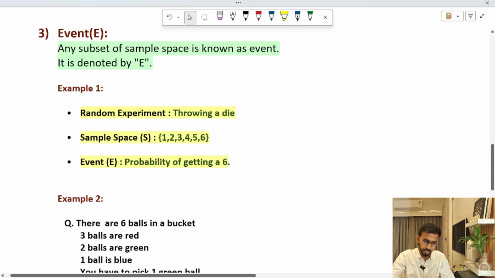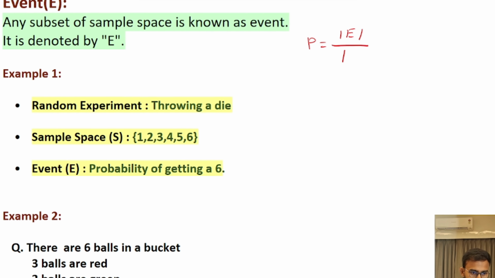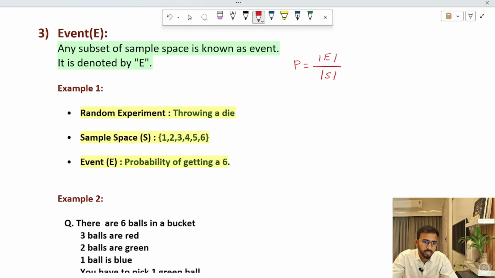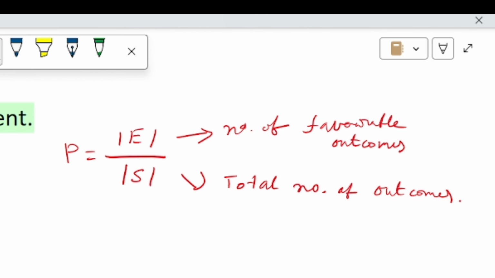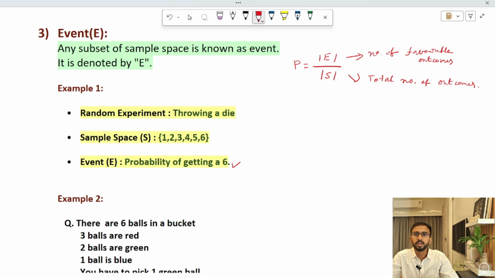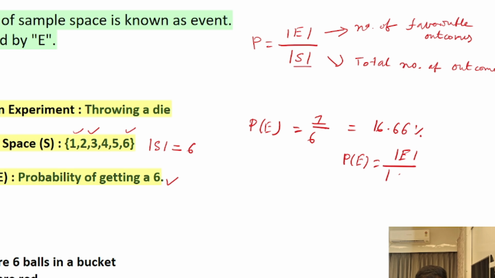So what is probability? Probability is the number of favorable outcomes, or number of outcomes in the event, divided by the total number of outcomes in the sample space. Here, what is the event? The question is the probability of getting a 6. If I throw a die, what is the probability of getting a 6? The number of elements in the sample space is 6, already learned about this, mod of S is equal to 6. So the probability of getting a 6 is nothing but 1 divided by 6, that is 16.66%. Probability of an event is equal to mod of event divided by mod of sample space.